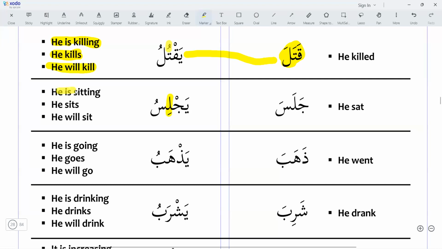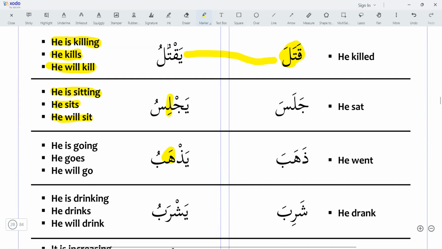Yajlisu, he is sitting. Yajlisu, he sits. And yajlisu, he will sit. Same with zahaba, yazhabu. Now the second radical is taking fatha.